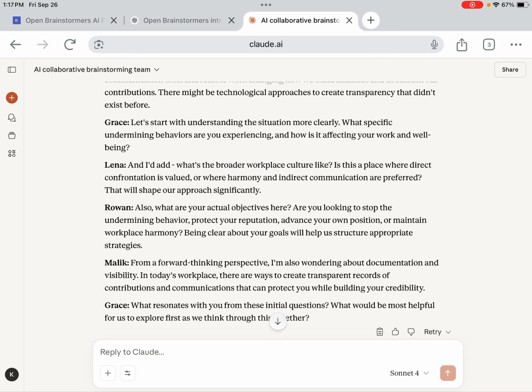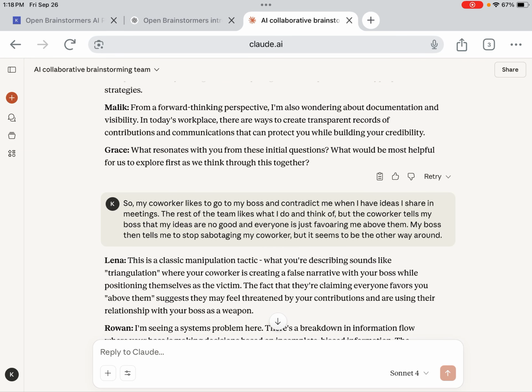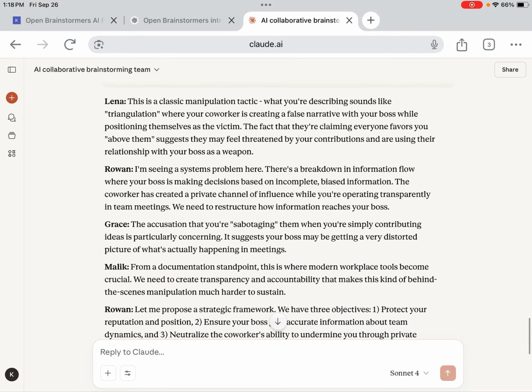So we're going through all of this, and as you're going through this and you're interacting with them, you add more detail. My coworker likes to go to my boss and contradict me when I have ideas I share in meetings. The rest of the team likes what I do and think of, but the coworker tells my boss that my ideas are no good and everybody's just favoring me above them. My boss then tells me to stop sabotaging my coworker, but it seems to be the other way around. And so Lena calls it, this is a classic manipulation tactic. What you're describing sounds like triangulation, again, that word. And they just kind of break it down and call it like they see it.